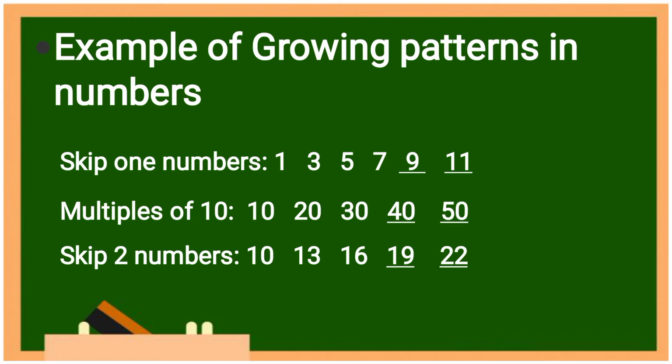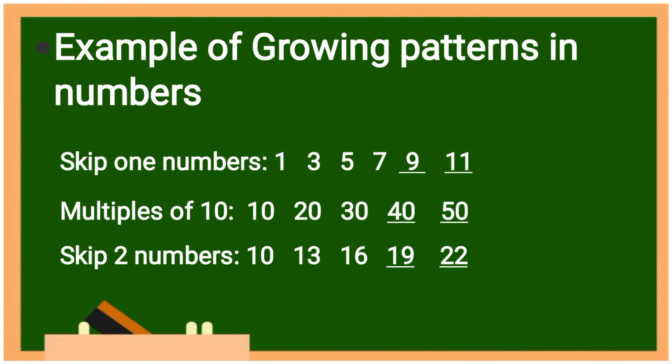See, in one number pattern: 1, 3, 5, 7, then blank, blank. See, between 1 and 3 one number is missing. We have skipped number 2. Between 3 and 5, we skip number 4. Between 5 and 7, we skip number 6. So, after 7, which number will come? 9, because we have to skip number 8. And after 9, we have to skip number 10. So, what answer will we get? 11. Okay. So, this is skip one number.